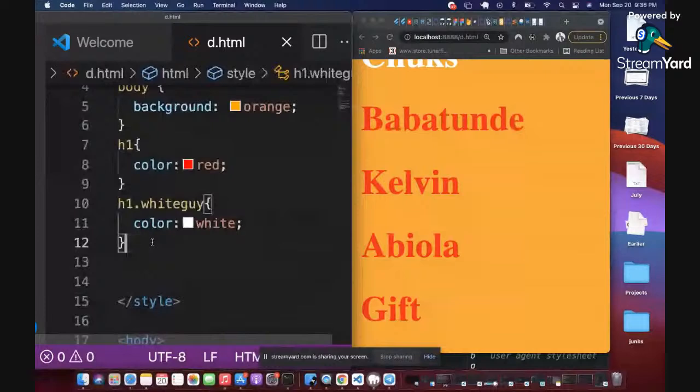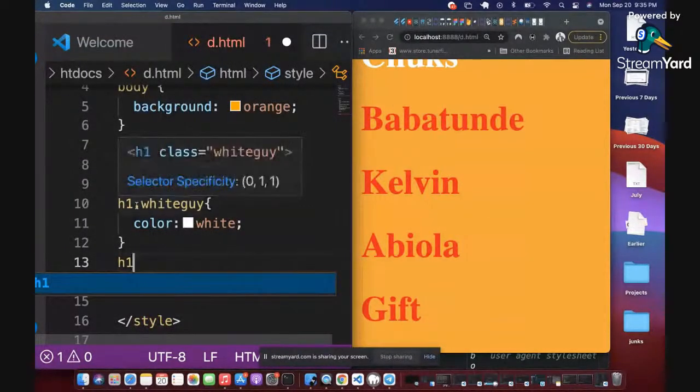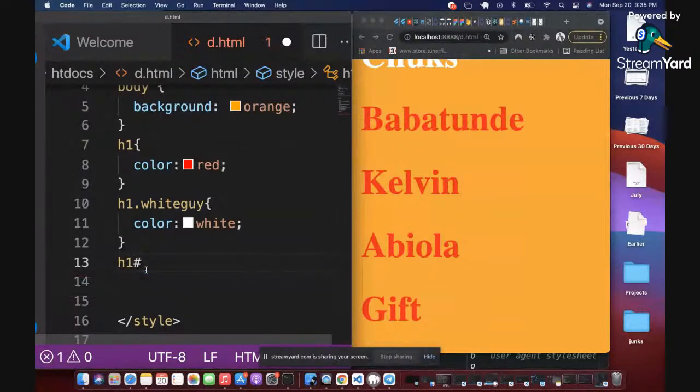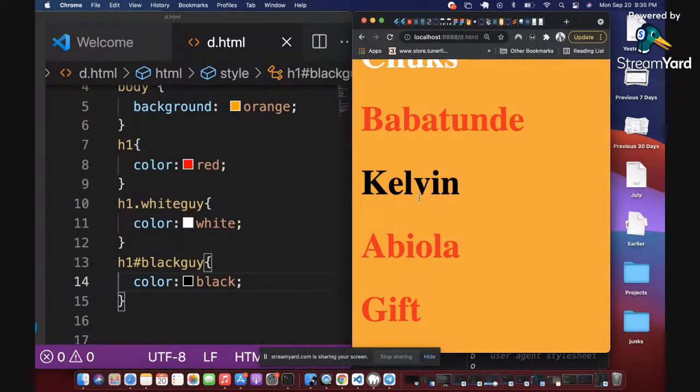So let me go up here. The neat thing you need to know now is that, don't forget, for class we use dots. For ID, we will use hash. Then we'll call it black guy. Then I'm going to say color is black. If I refresh this now, I get Kelvin becoming black.